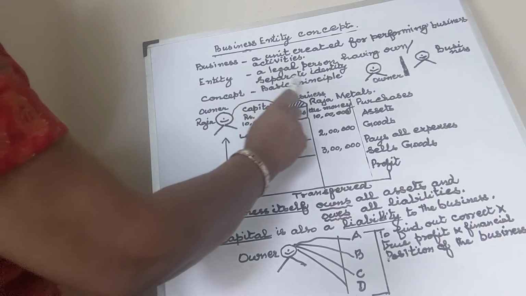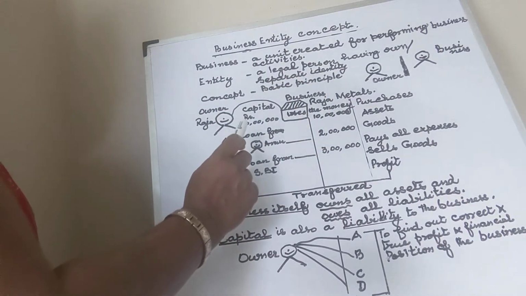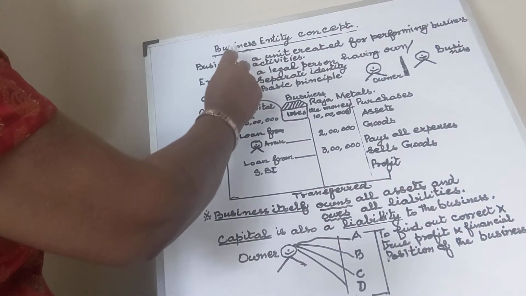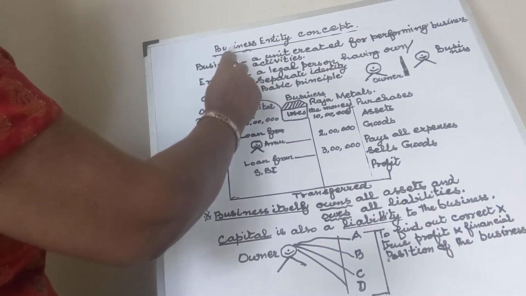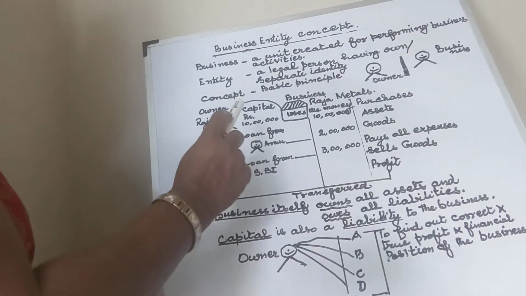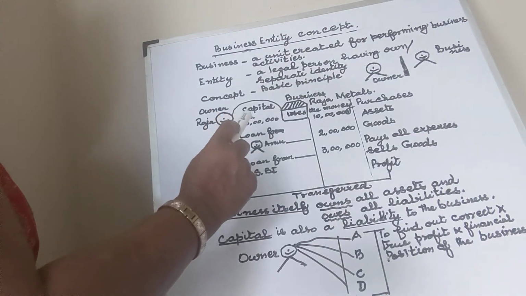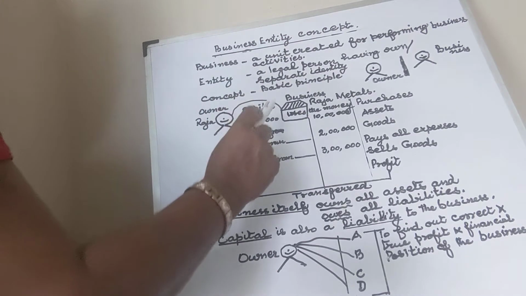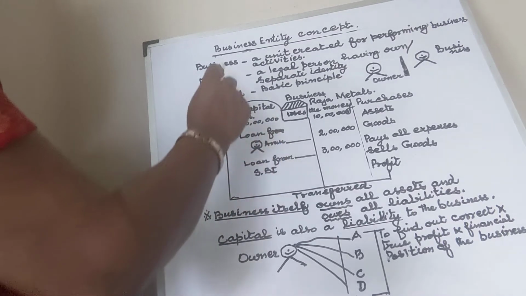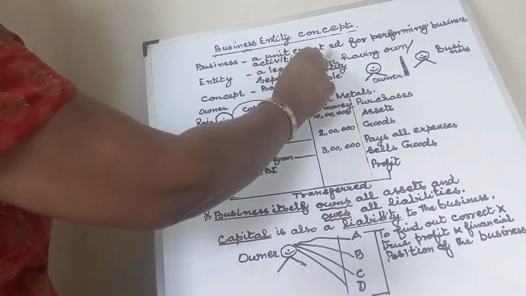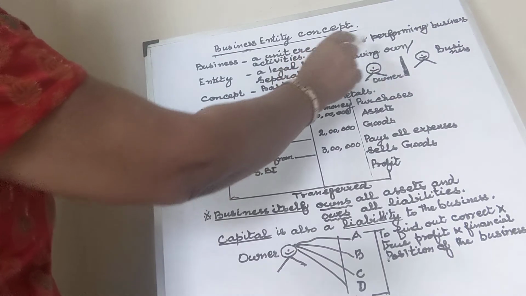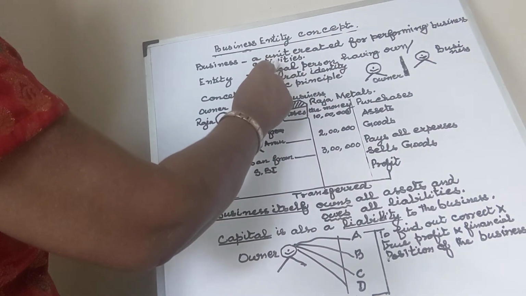Concept is a basic principle. So in class 11, unit 2, the first concept, the business entity concept, is a very, very important concept. So we have to see what it is all about. Okay. So now the business is a unit which is created for performing business activities.